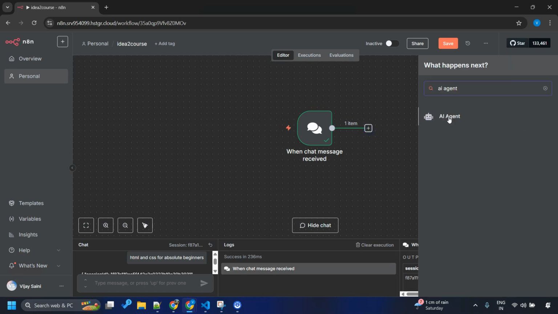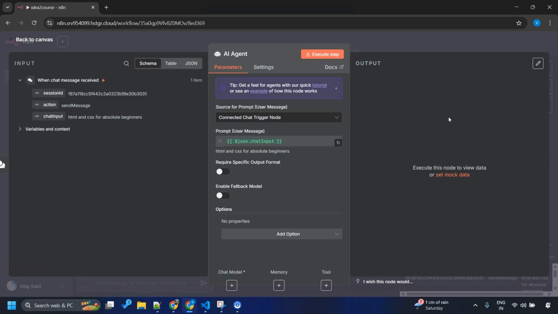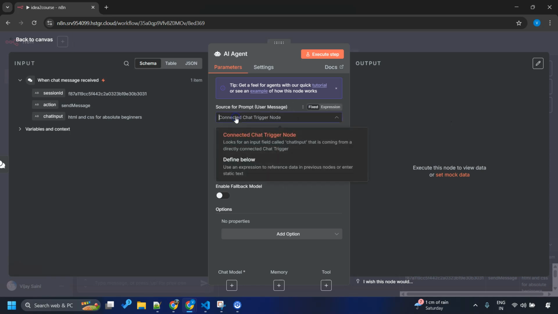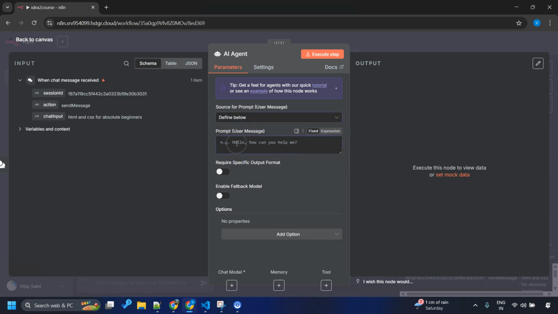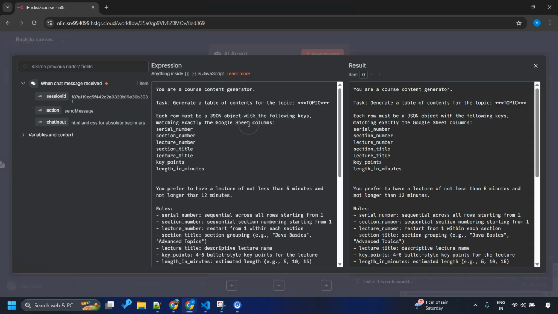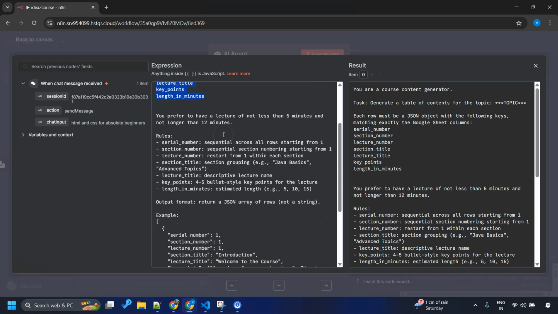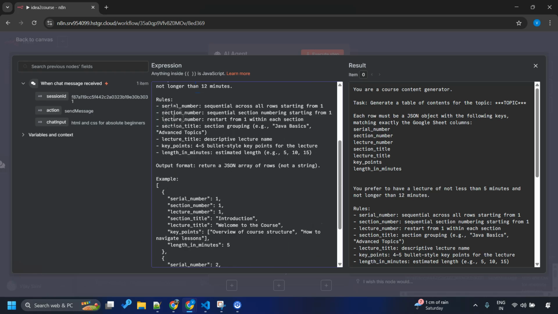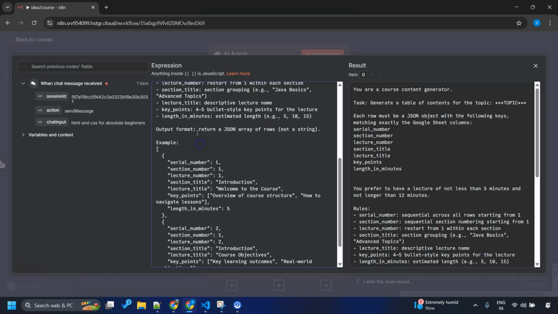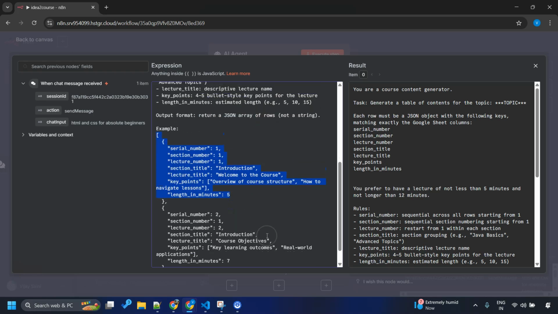So let's add an AI agent for generating the table of contents as per our requirements now. So I'll say the connected chat trigger should become defined below. And I want to define my prompt here. I used ChatGPT for generating this prompt as per my requirement. So I just told it I want these columns and then explained what each column header means. Then I asked it to return a JSON array in this format, and that's all.